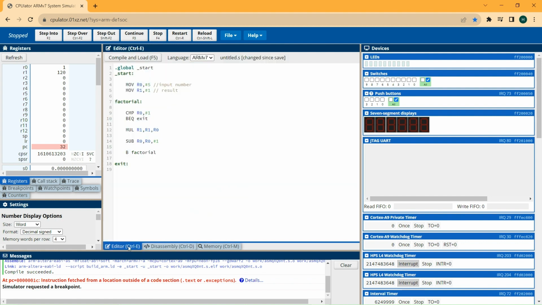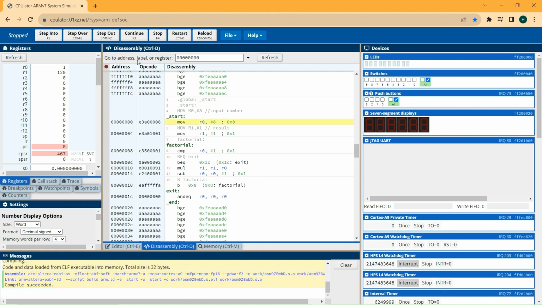Let's try this program with another input value, in this case 8. So I run this program.